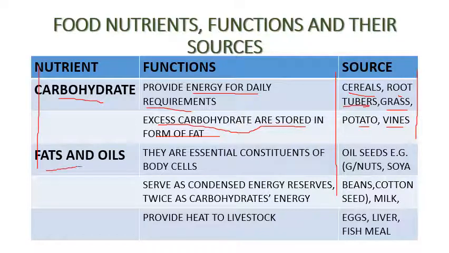The animals will also need fats and oils as one of the required nutrients. These are essential constituents of body cells, and they serve as condensed energy reserves, and they provide much more energy, twice as much as carbohydrates can provide. It means more energy can be gained from fats and oil.